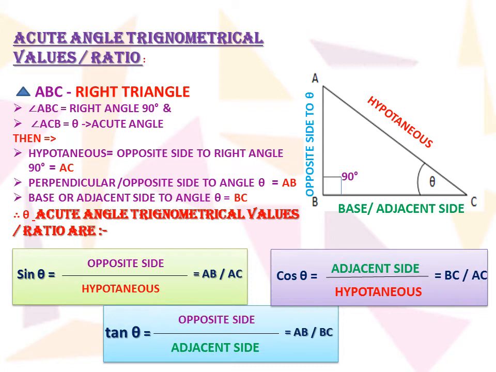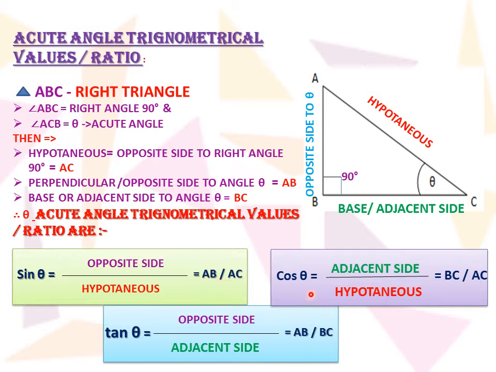Here you see, sine theta is what? Opposite side upon hypotenuse. So what will be the opposite side? That is AB, if this theta is considered. So the opposite side is AB, and the ratio of AB with the hypotenuse AC can be written as AB upon AC, or AB is to AC.